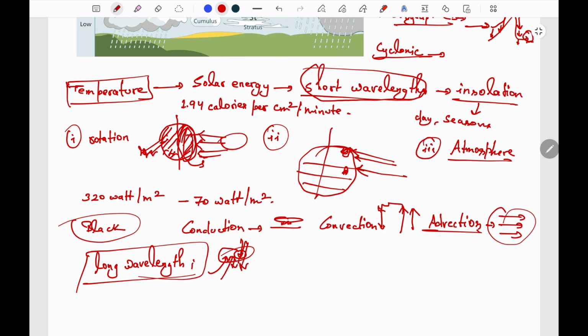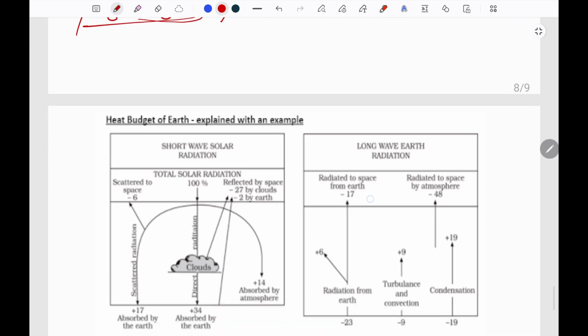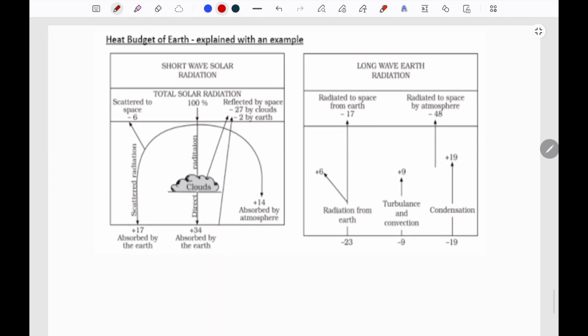Now let us have a look at the heat budget of the atmosphere. The incoming solar radiation is a total of 100%, out of which 6% is scattered to space, and 17% is directly absorbed by the earth's surface.